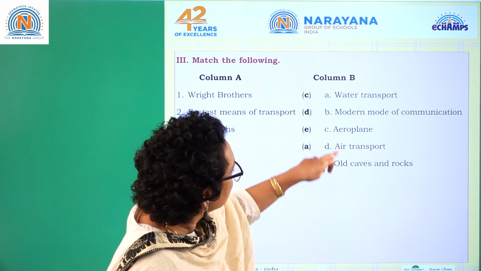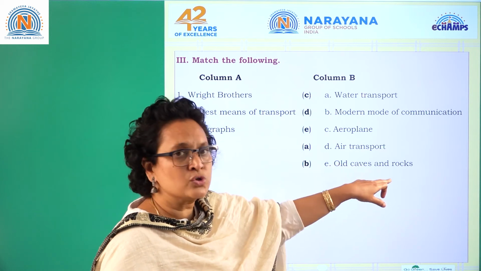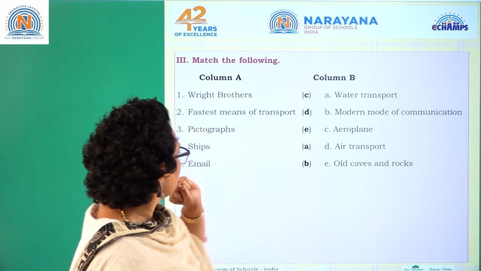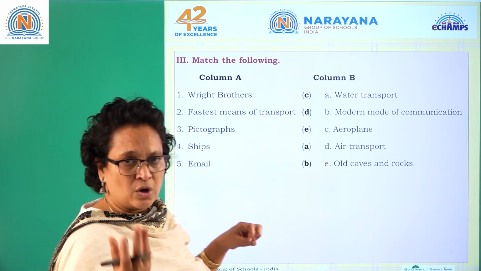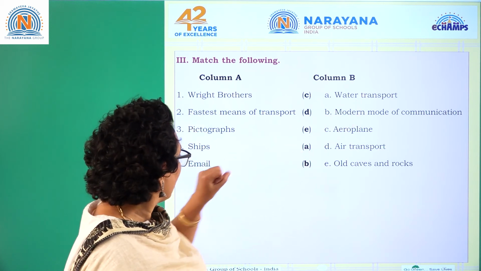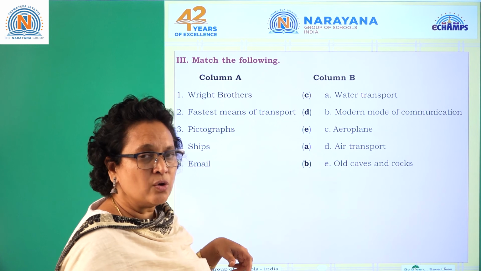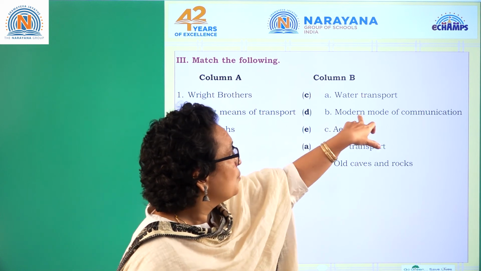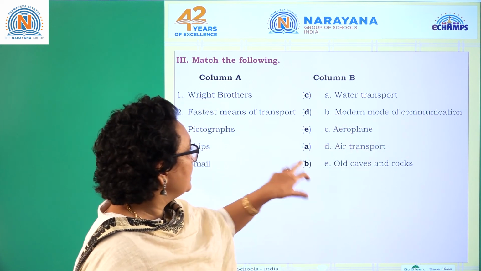Pictograph is for communicating, right? Let's see what this is. Old caves and rocks. Pictographs were drawn on the old caves and the rocks. So E is the option. Ships is a water transport, so A. Email is electronic mail or internet, the modern mode of communication. So B is the answer.